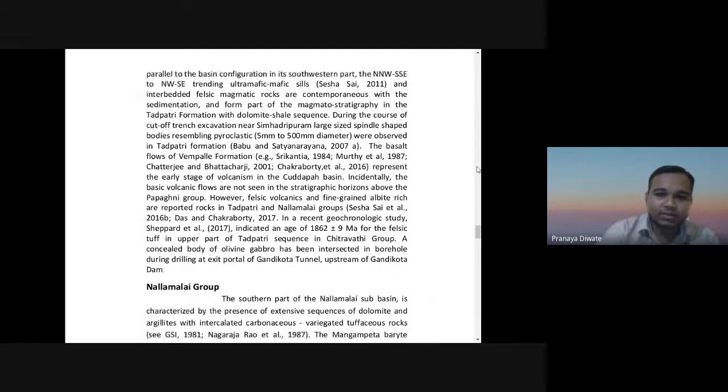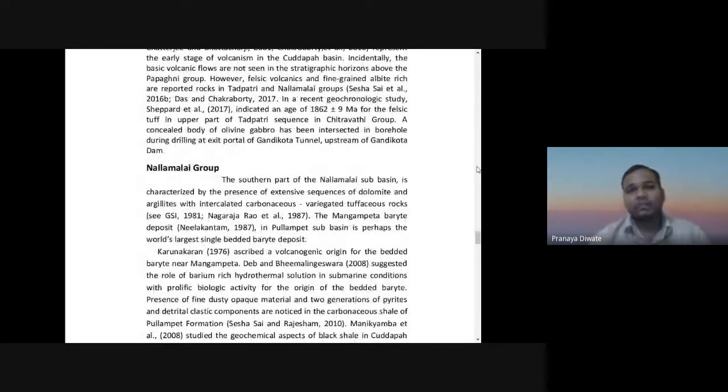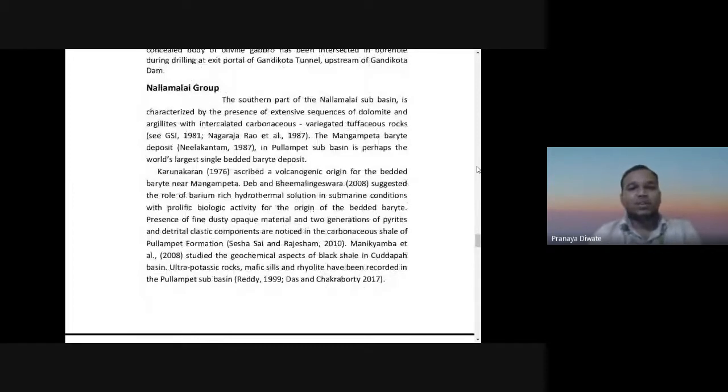Then you have the Nallamalai basin, the Nallamalai group. The southern part of the Nallamalai sub-basin is characterized by the presence of an extensive sequence of dolomite and argillites with intercalated carbonaceous rocks. The Mangampeta barite deposit in the Cumbum sub-basin is perhaps the world's largest single bedded barite deposit. Karunakaran ascribed a volcanogenic origin for the bedded barites. So this is a different kind of formation we have in this one.